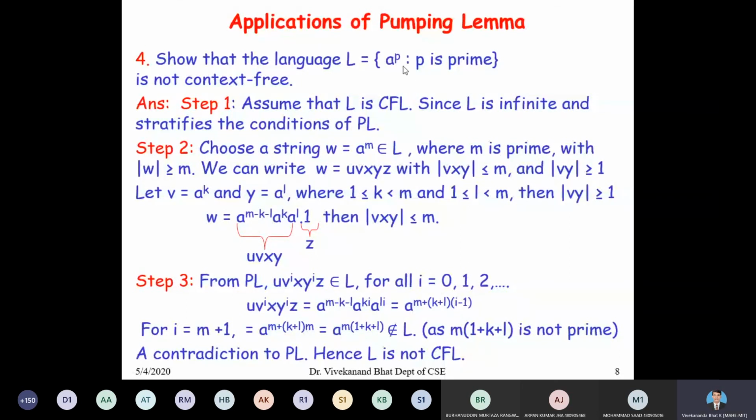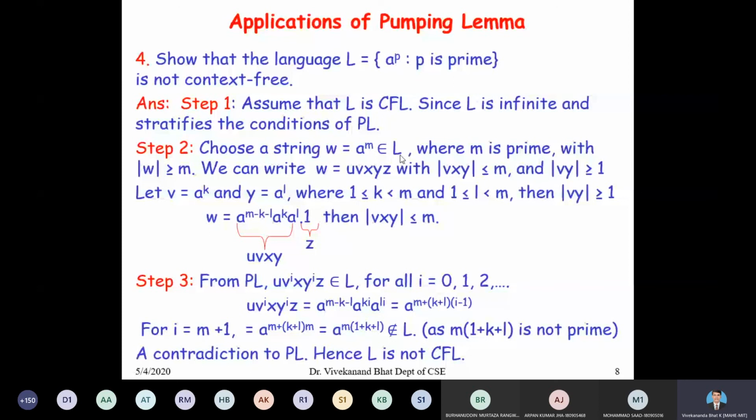All the strings in this language are of the form a to the power of p, where p is prime. So I am selecting one particular string w equal to a to the power of m, where m is prime, with length of w greater than or equal to m.